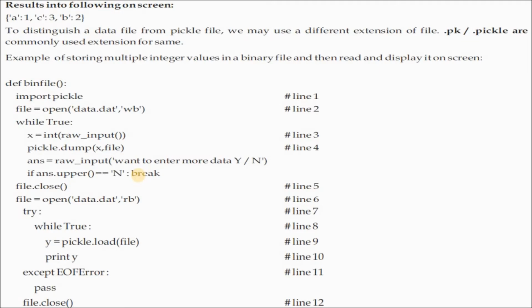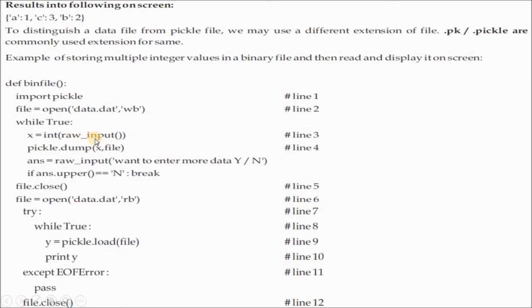So results into a screen. These are some examples of binary file. It is given here by using the import pickle module, opening data.dat in wb, write binary mode. While True, this loop is there. While True, that much of time this loop will execute again and again.